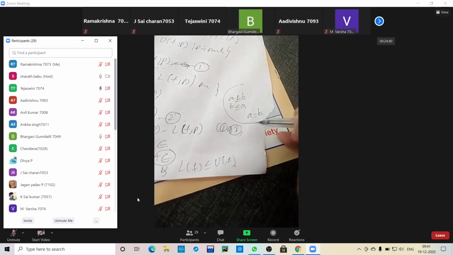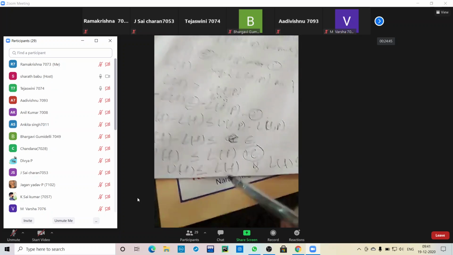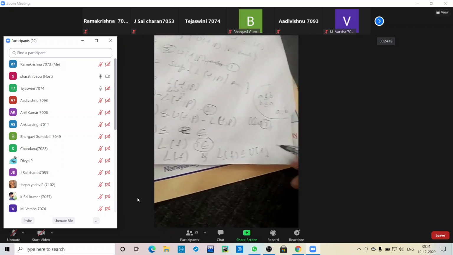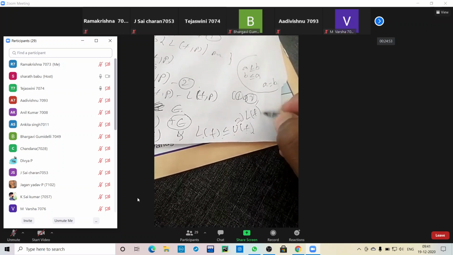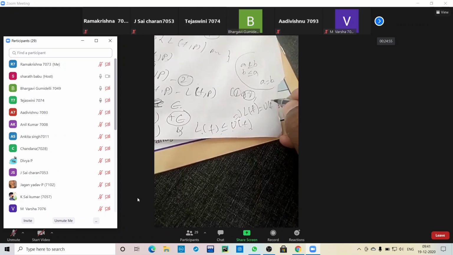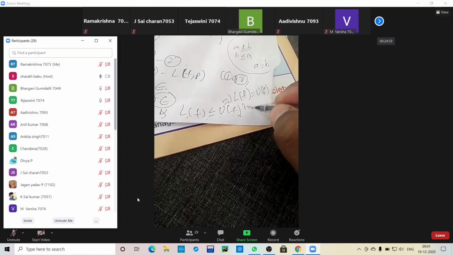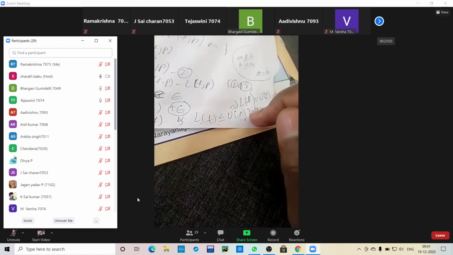A equals B. So now we got U of f less than or equal to L of f, and by the known theorem L of f is less than or equal to U of f. From here onwards what I want to write, L of f equal to U of f. So L of f and U of f both are equal means that is called Riemann integral. Are you clear?